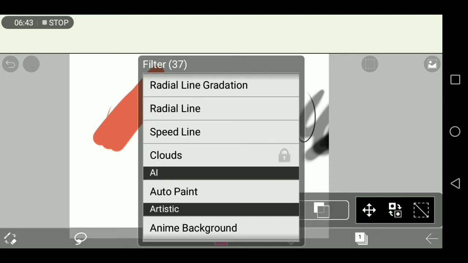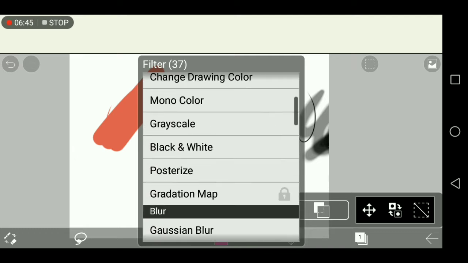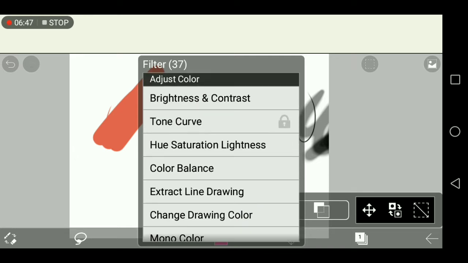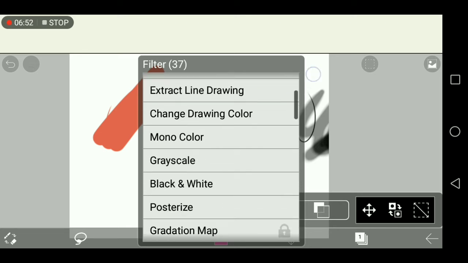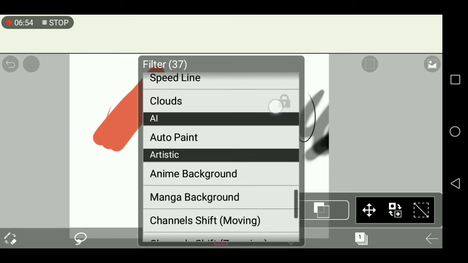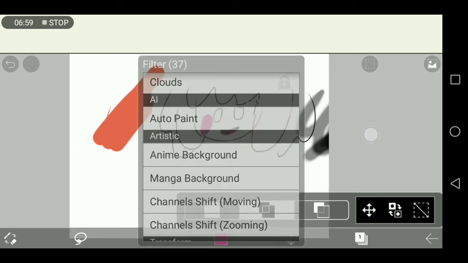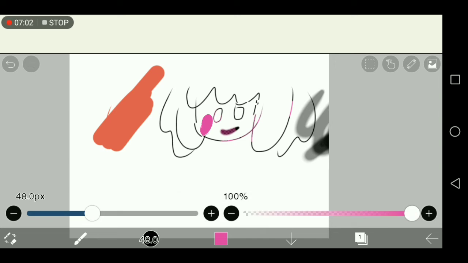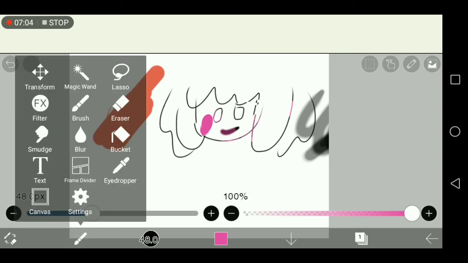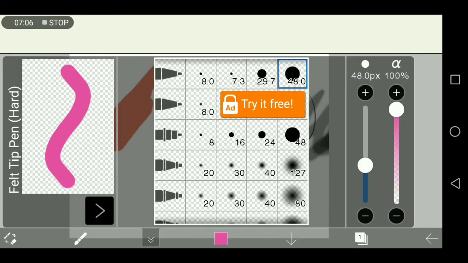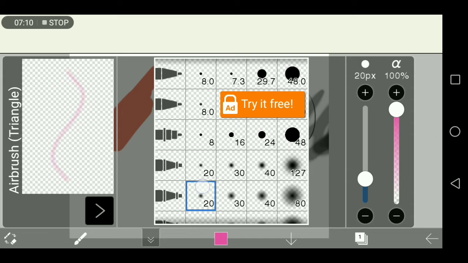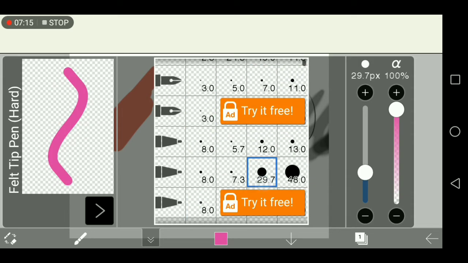But basically, the filter button is where you can change the colors, tone curve, hue, saturation, lightness, all of that. They also have the option to auto paint, which is pretty cool. But I'm not going to do a tutorial about that now. But if you guys want, then just comment down below. Next is the brush, and this is the thing that we used earlier, and this is the button that you will always use while using this app.